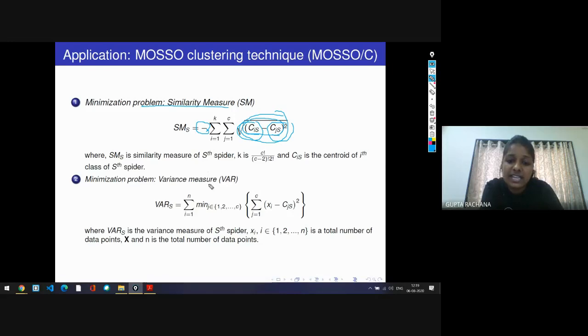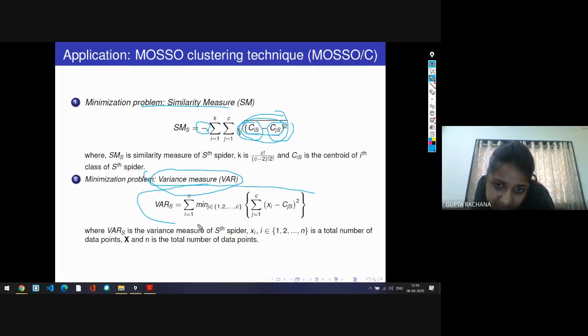Now this variance measure gives the information about the connectivity of the solutions that belong to the same group. We have equated it like this, where xi is the data and this is the centroid. Each data point calculates the distance to the centroid of a particular group.